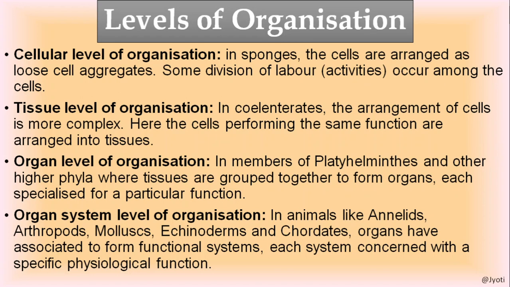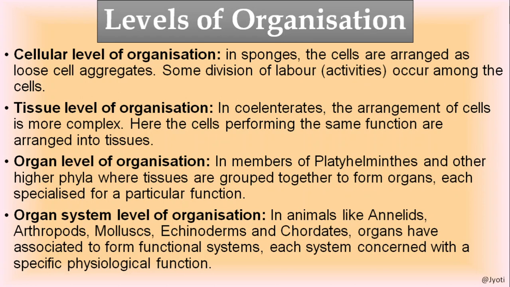The next higher level of organization is tissue level of organization. This is found in coelenterates. The arrangement of the cells here is more complex. Here the cells which perform the same functions and have a common origin are arranged to form a tissue, and different types of tissue perform different specific functions.